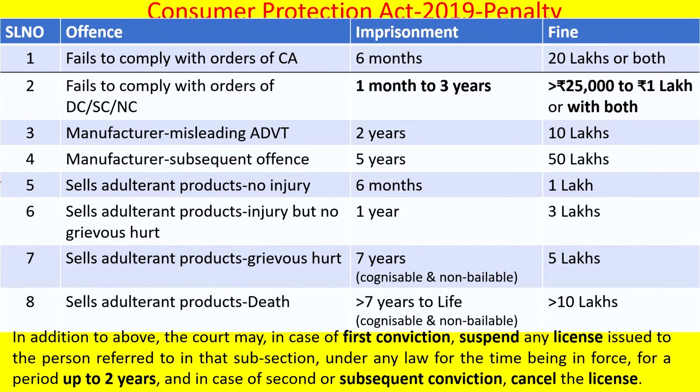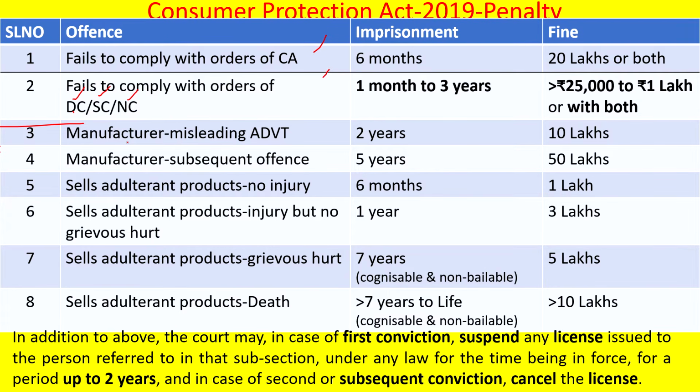And if they fail to comply with the orders of the District Commission, State Commission and the National Commission, then the imprisonment will be 1 month to 3 years, and a fine of not less than 25,000, that means more than 25,000, up to 1 lakh, or both can be imposed. These two things may come as questions.